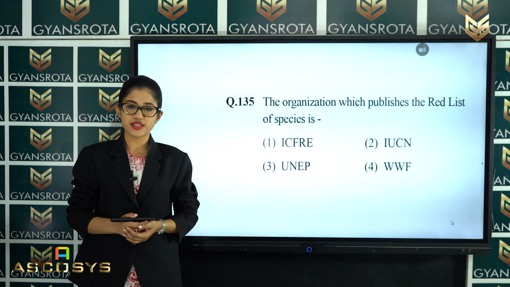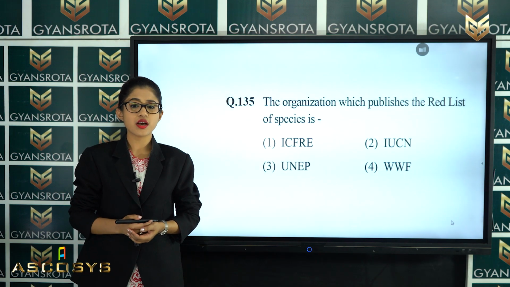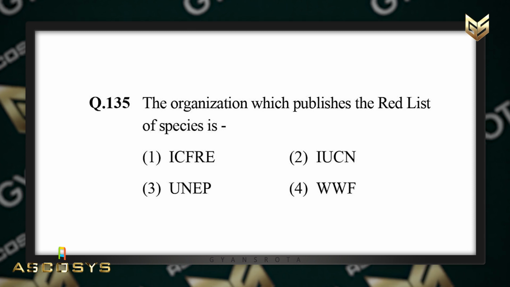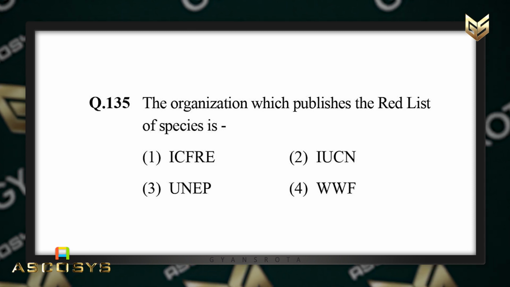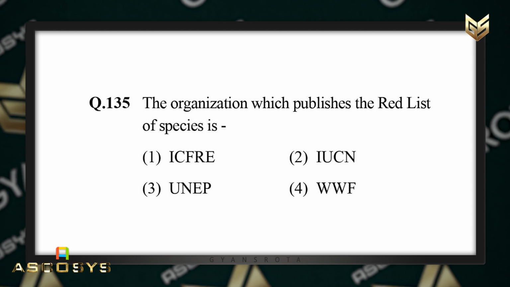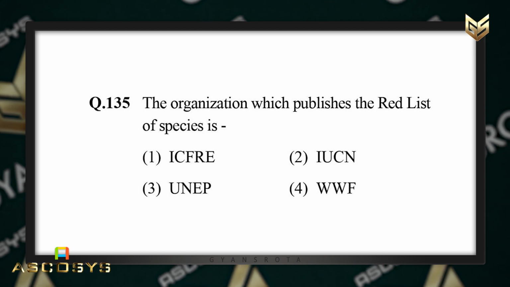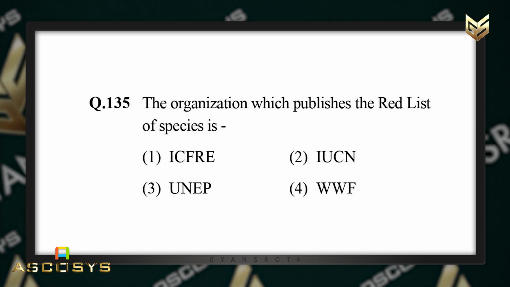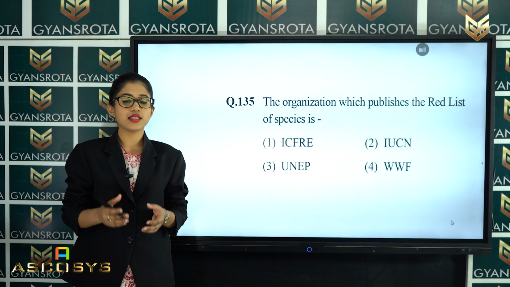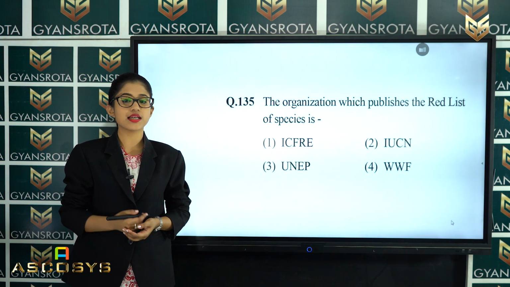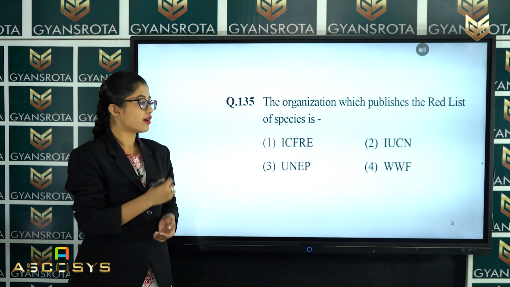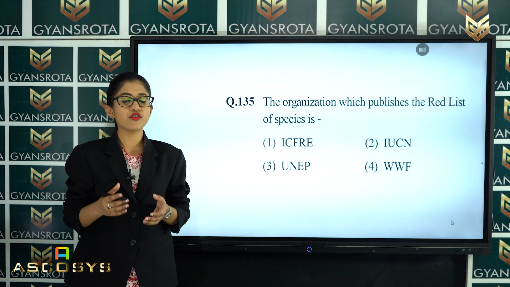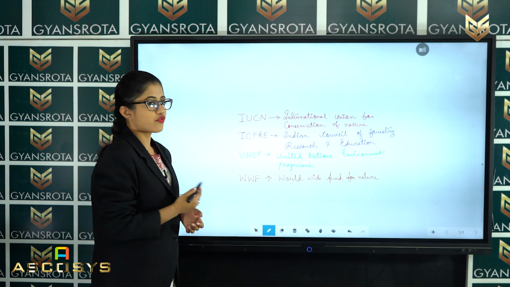Now the next question is question number 135. The organization which publishes the red list of species is, first option is given, that is ICFRE, second is IUCN, and third is UNEP, and fourth is WWF. So this is from the chapter biodiversity and conservation. So you know all the full form of these options which are given in this question. Let's see the full form of it. So you can see their full form written here.